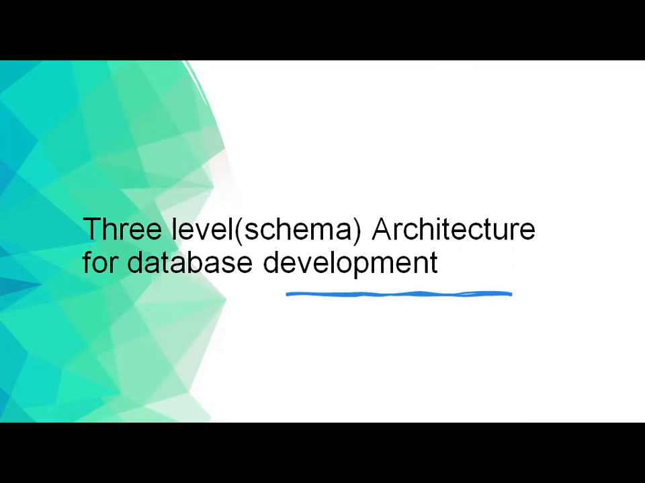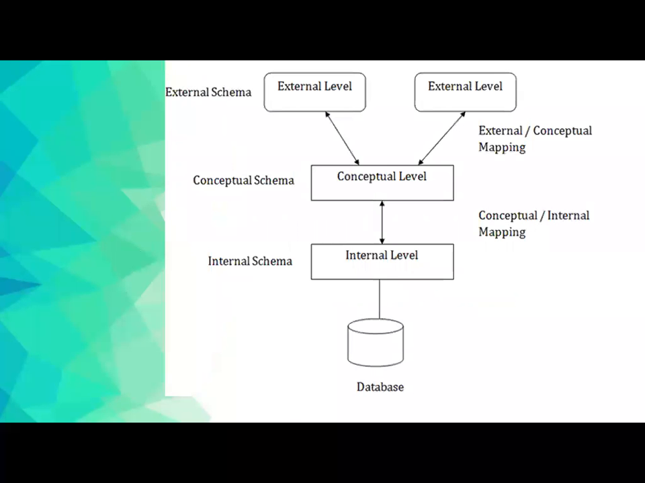Three-level architecture for database development. The American National Standards Institute Standard Planning and Requirement Committee defines 3 levels of data abstraction: external, conceptual, and internal. We can better understand database models.